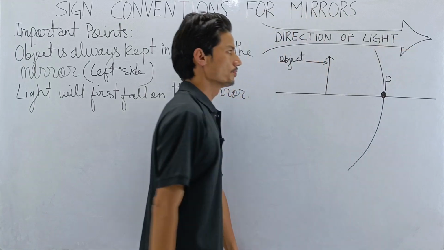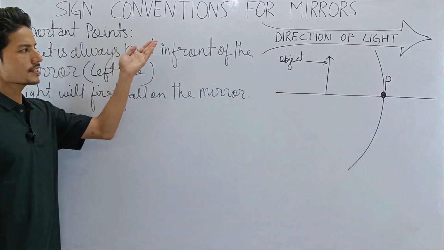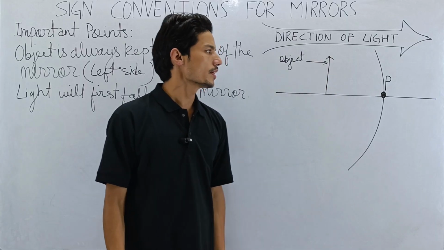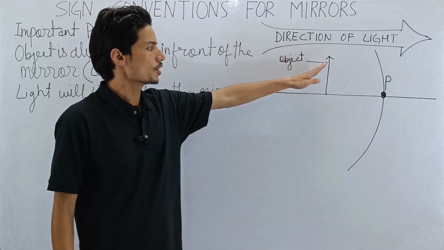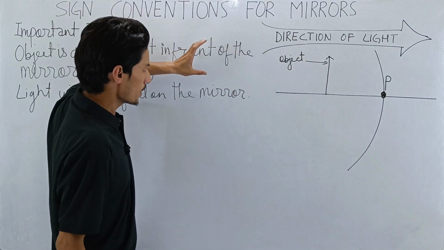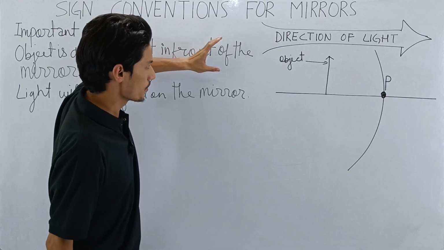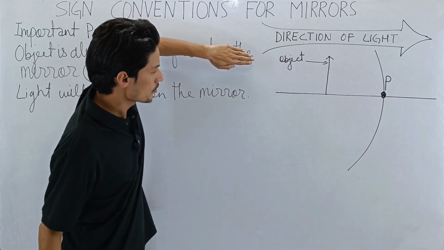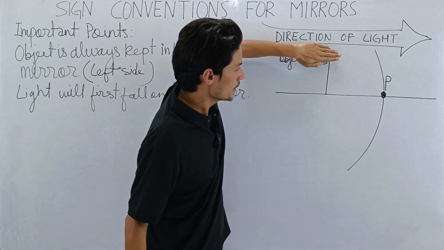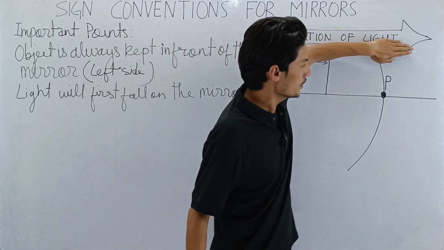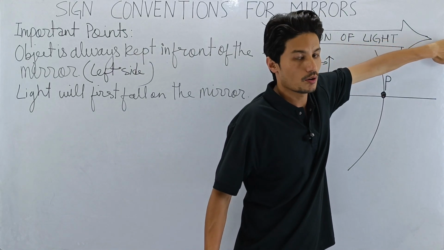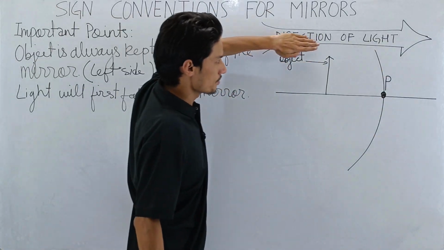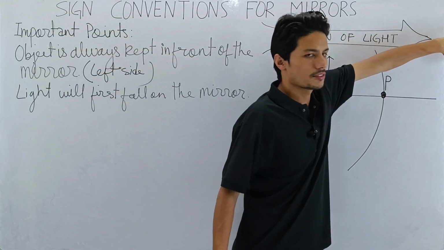This is very important. We study sign Cartesian with respect to the direction of light. Remember, light first falls on the object, therefore the source of light is from here. Light ray travels from here. So light first falls on the object, then it will fall on the mirror, and then it will continue its path off the screen. So remember, the direction of light is like this, my dear students. I hope it's clear.